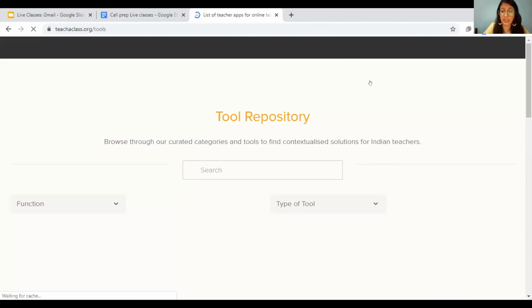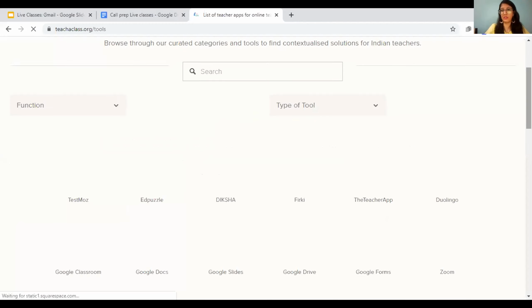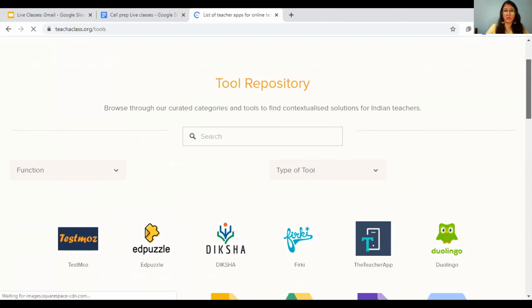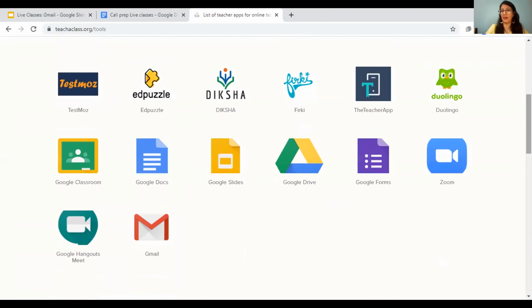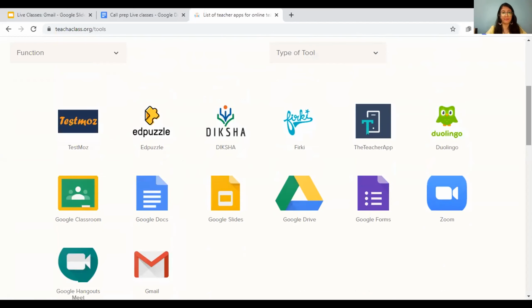Under the crisis that we are going through right now, COVID, a lot of our teachers are forced to go virtual, and this is a great place to start looking through different tools. The tool repository has all the tools that can enable a teacher to go virtual and start their online teaching with their students. So you'll see a variety of tools over here.